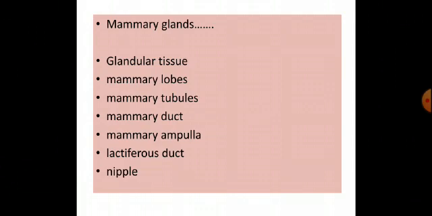A mammary duct joins to form a wider mammary ampulla. This is connected to the lactiferous duct. Ducts combine to form the nipple through which milk is sucked out. These mammary glands are paired structures. These are modified sweat glands. These are functional in females but rudimentary in males.